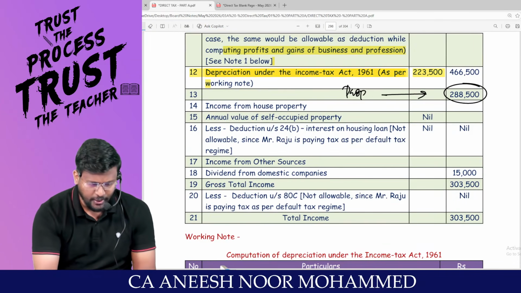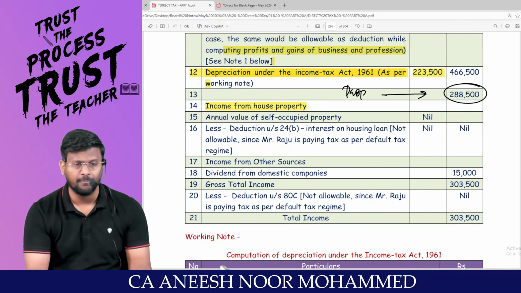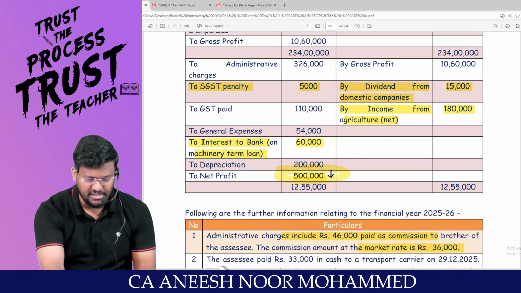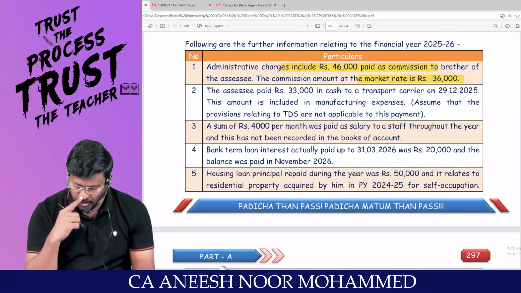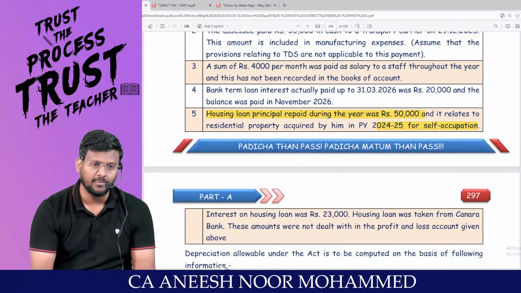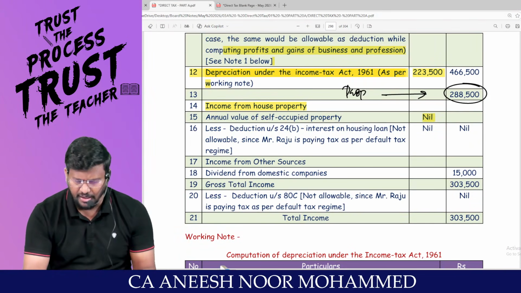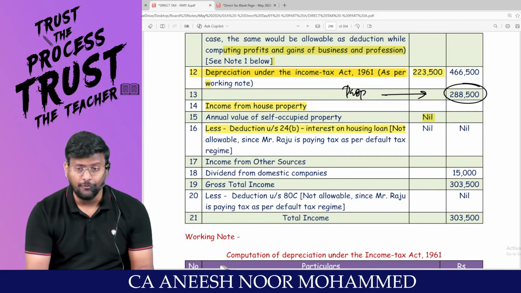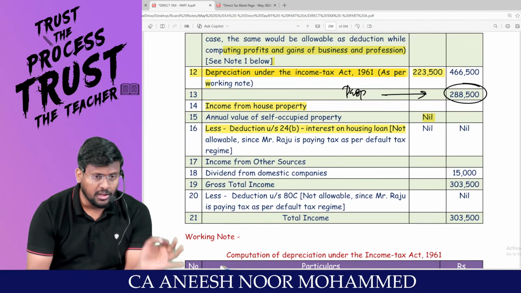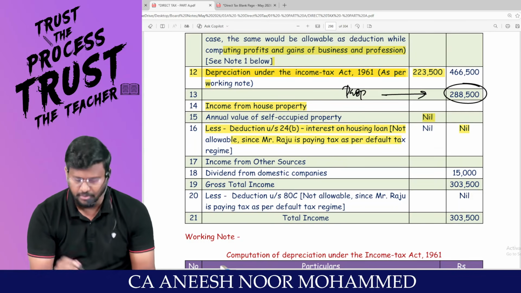Come on, man. I'm going to calculate the income from house property. You tell me, is the property SOP or LOP? SOP. For a SOP, because self-occupied property, they specifically said in the question. Look, housing loan principal repaid for self-occupation. As we all know, the gross annual value for a self-occupied property is nil. Sir, 24B deduction cannot be claimed if the assessee is following the default tax regime. That means basically income from house property will be nil.